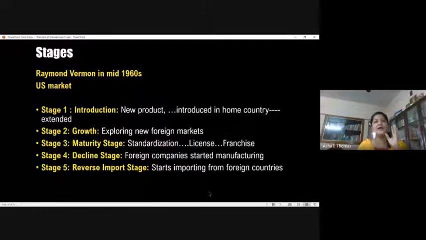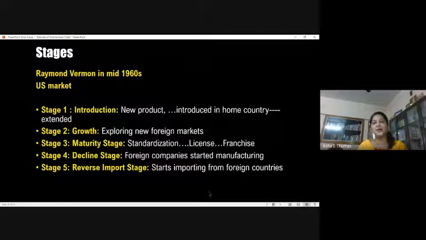He explained the concept by saying that every kind of new innovation, with different examples of technology-based innovations during those times, was happening in the US market.